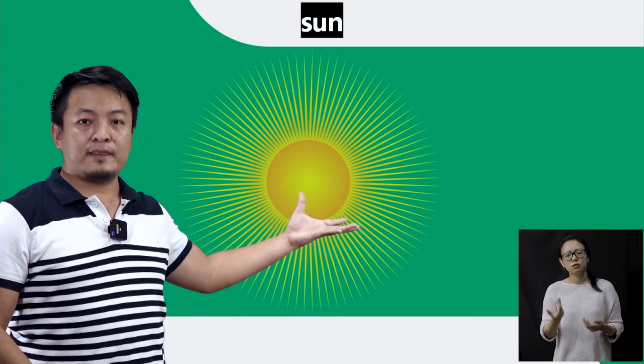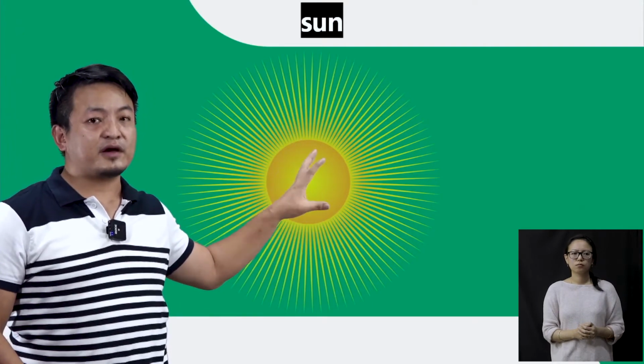Inside it, there are gases, and they boil all the time. And the light is very, very bright. The light that we get from the sun is very bright. So if you look at the sun with a naked eye, it will hurt and it is harmful.